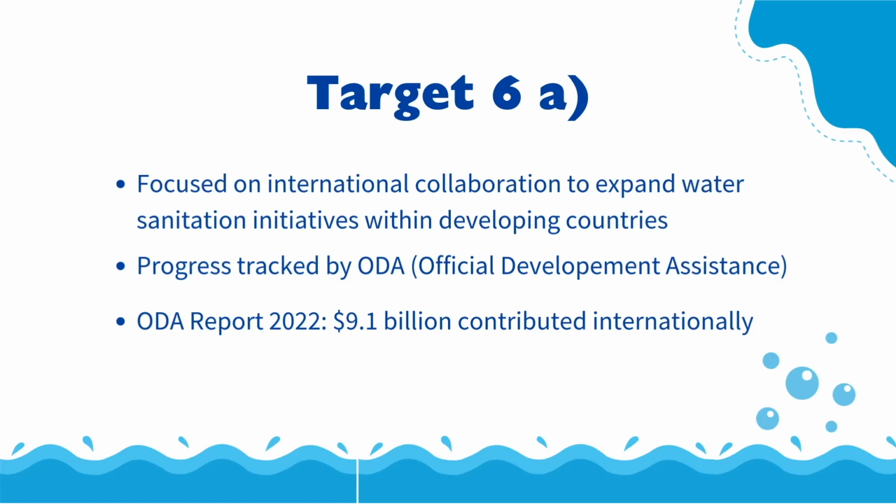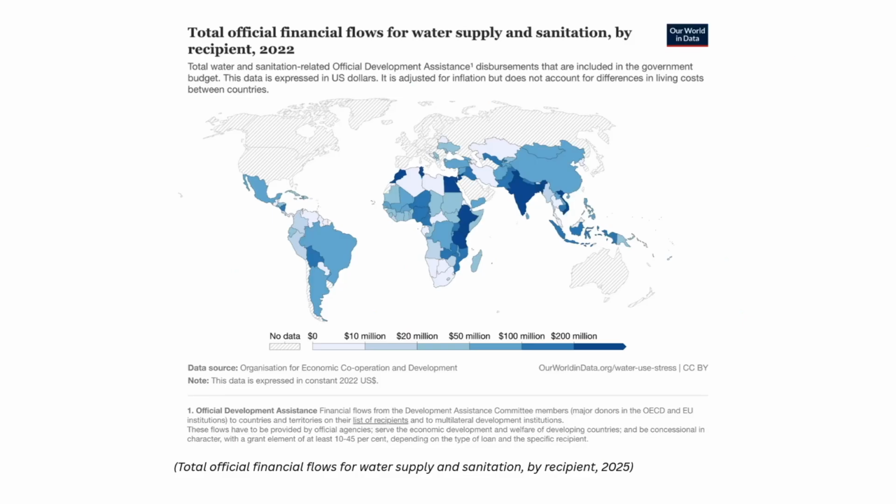Progress towards Target 6A is assessed through tracking the Official Development Assistance, or ODA, the official financial contributions by government agencies towards promoting economic and welfare progress in developing countries. The most recent ODA report in 2022 noted an international contribution totaling $9.1 billion towards water and sanitation improvement globally.